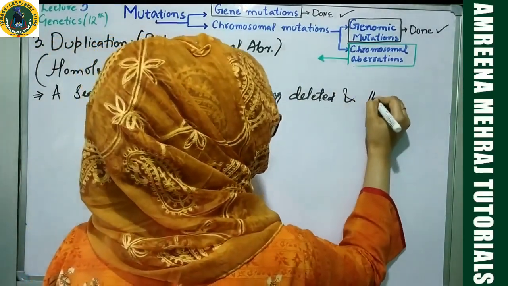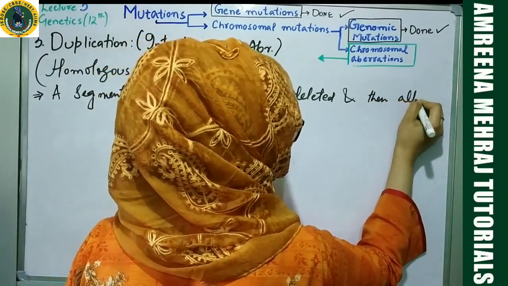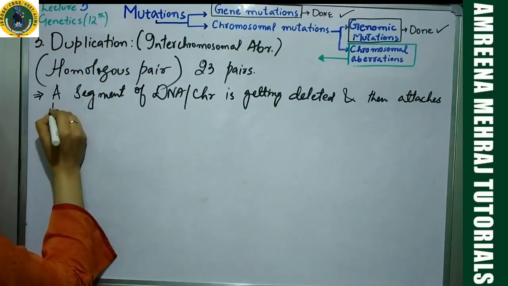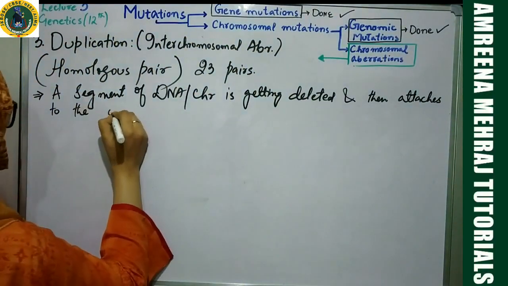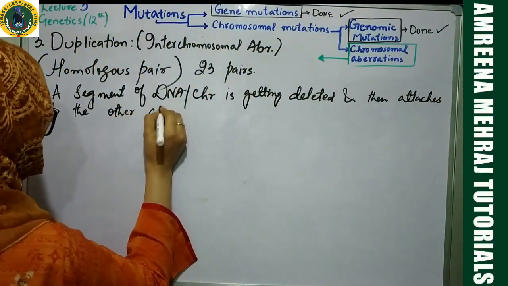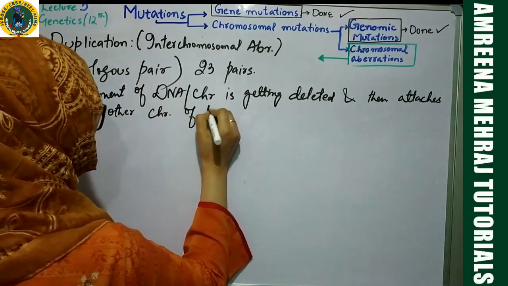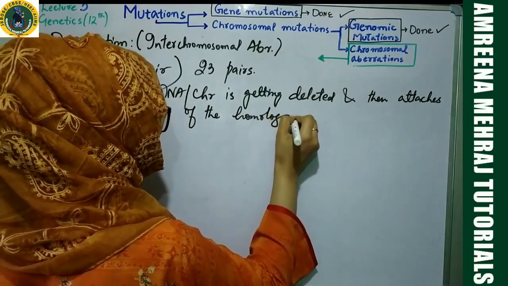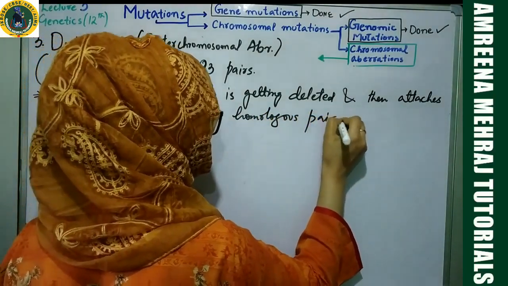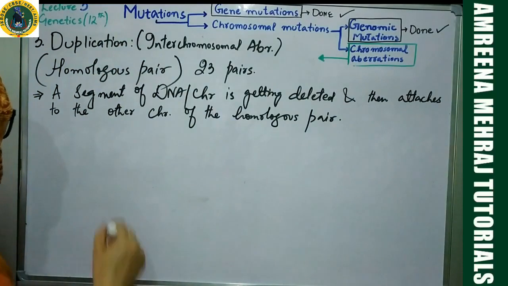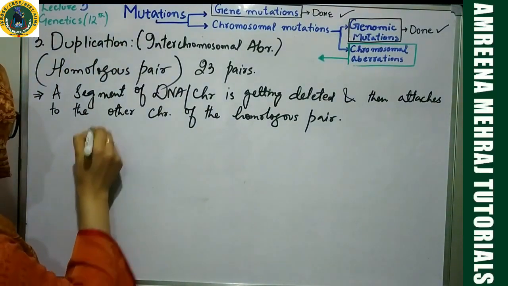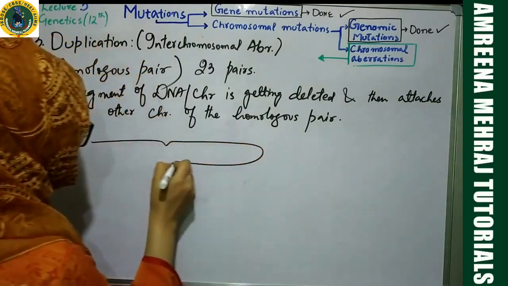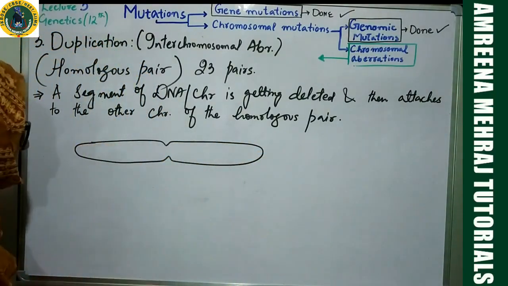And then it attaches to the other chromosome of the homologous pair. Okay, now let me make you understand. Say for example, over here you have a condition like this. Suppose I'll make a condition like this. I'll show you, I'll be drawing a homologous pair for understanding purposes.